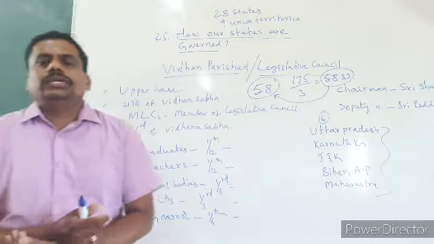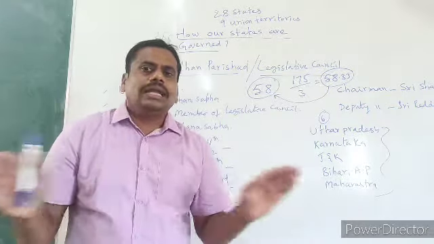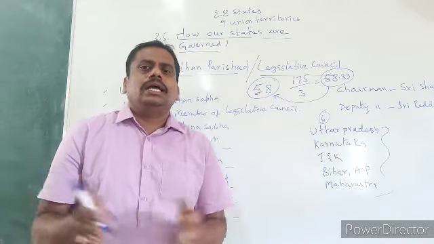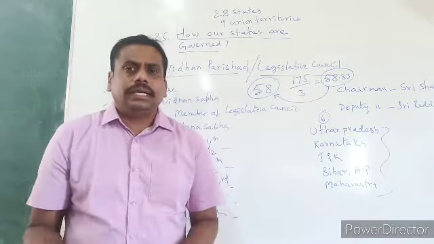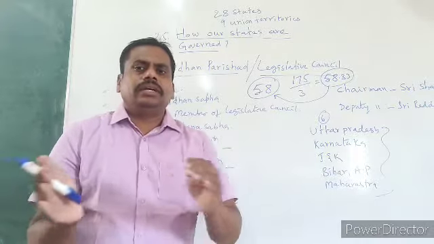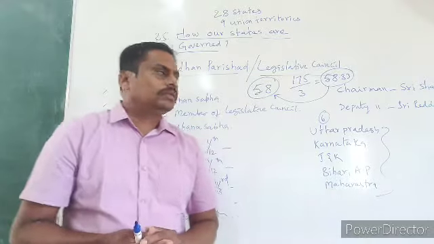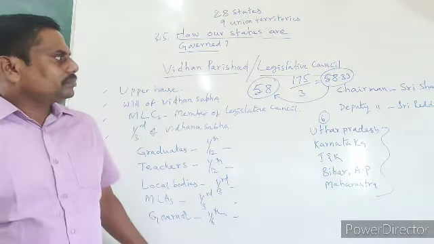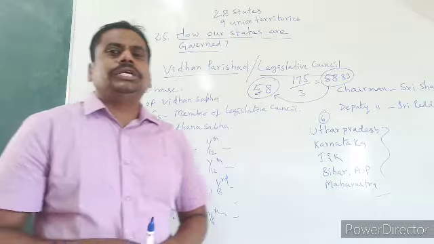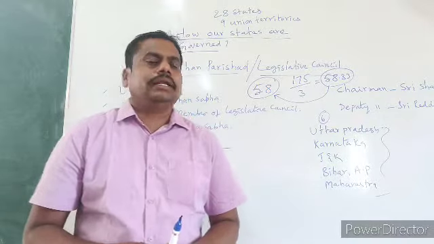So the members of the legislative council are not elected by the voters in the state, but are appointed or elected from different sections. The functions of the legislative council are completely different, and we will discuss those functions later.